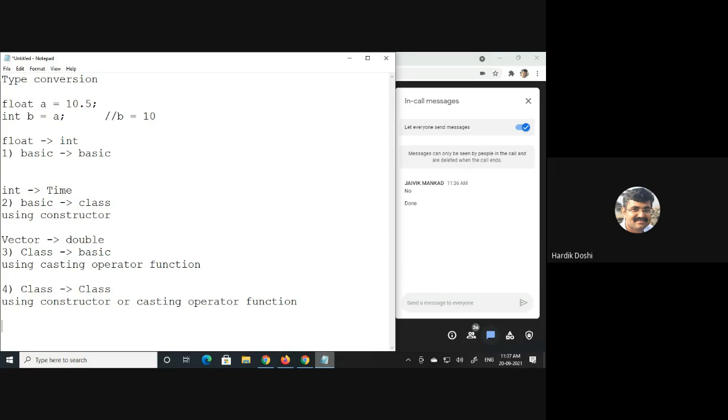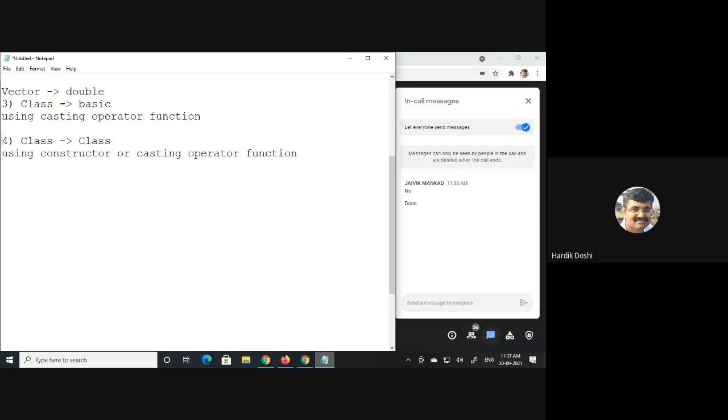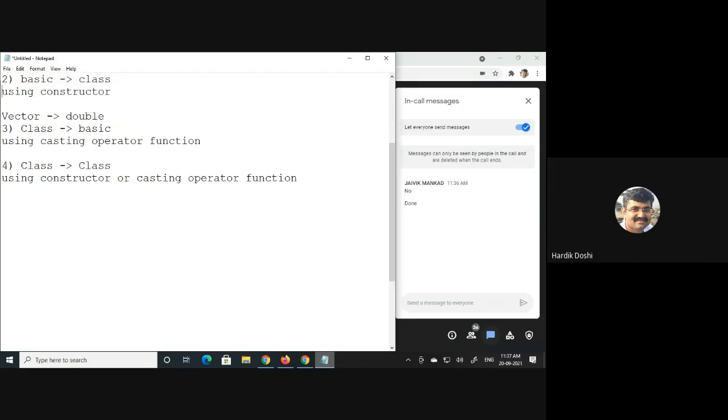I'm writing the program over here only so that it will be more clear to you. Okay. Now what I'm doing is writing a program. Just go through it very carefully.